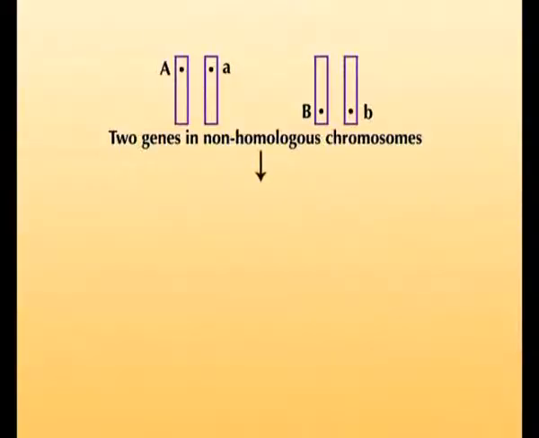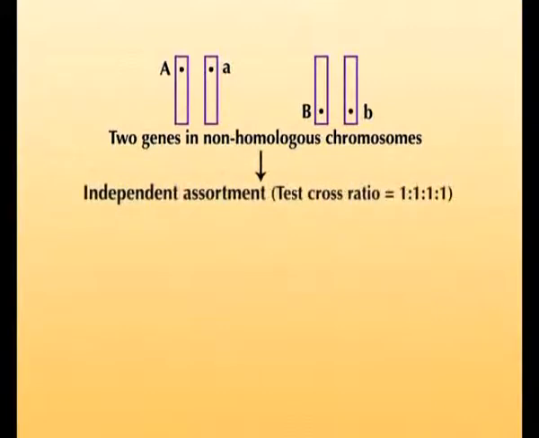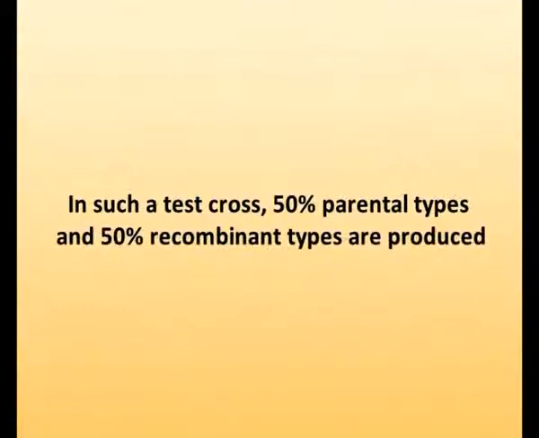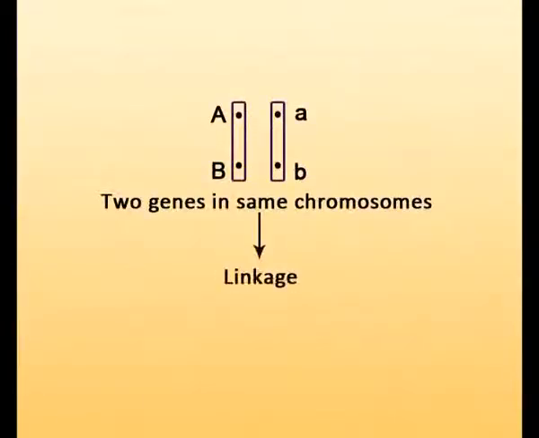The expected frequency of a test cross progeny, therefore, will be in the ratio of 1:1:1:1. It may be noted that in such a test cross, 50% parental types and 50% recombinant types are produced. Now, in another situation, suppose that the genes A and B are present on the same chromosome.